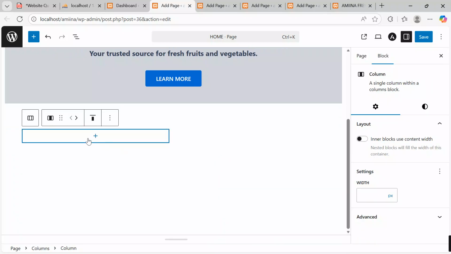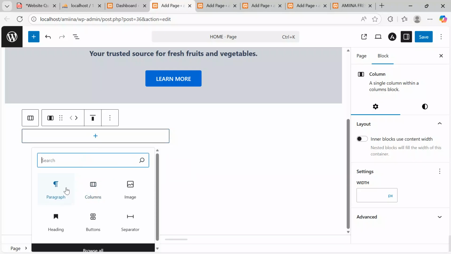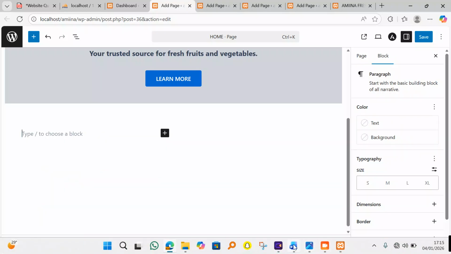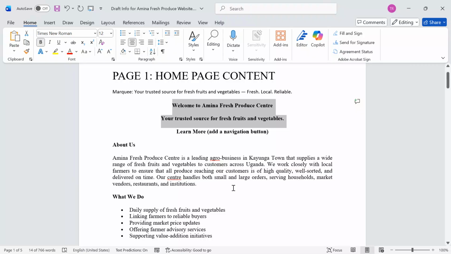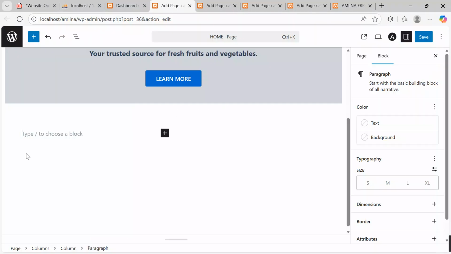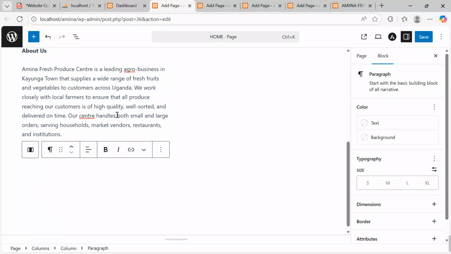Come in this first one. I want to put some content. Click on paragraph. Then get back to your support material, which is over here. I say I want to put some about us info. Control C, copy that info, and then come and paste it over there.